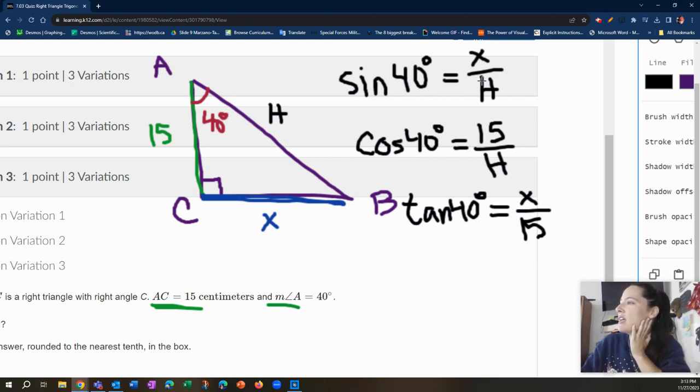So notice we didn't have h, so sine doesn't help us. We didn't have h, so cosine didn't help us. But tangent will help us solve for this side length, because the tangent of angle 40 is equal to the opposite length over the adjacent length, so x over 15.